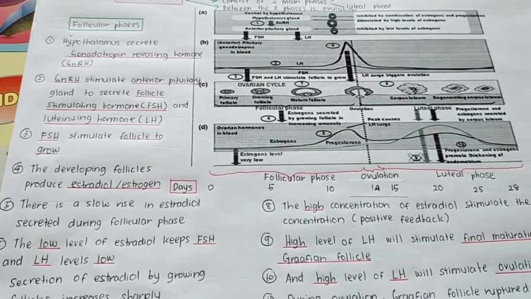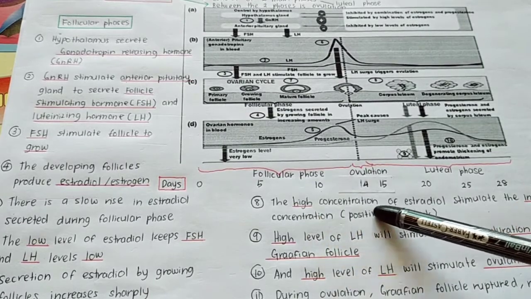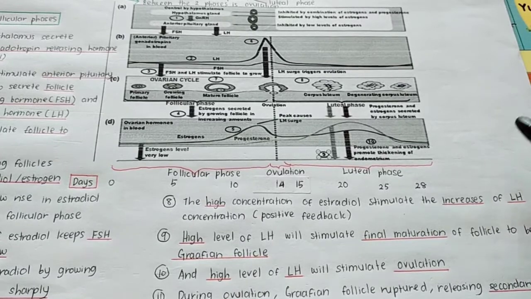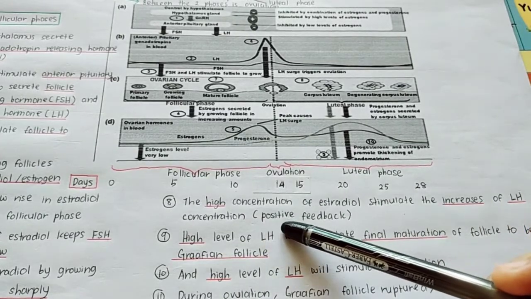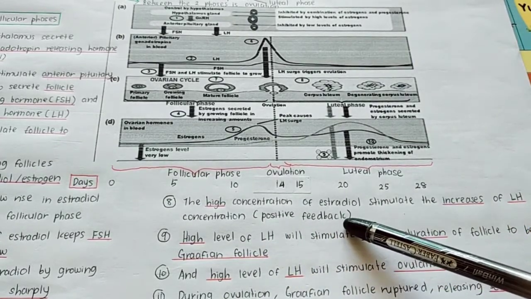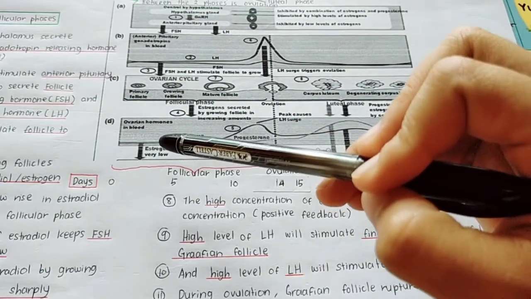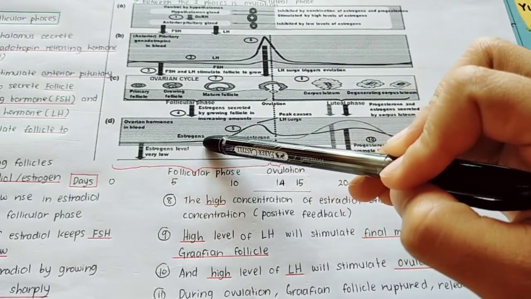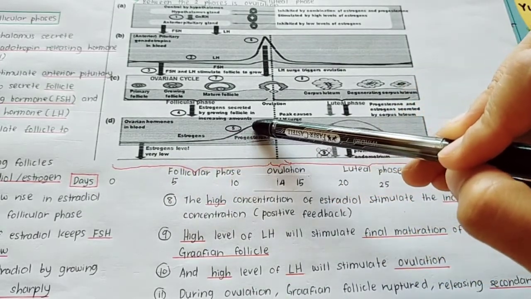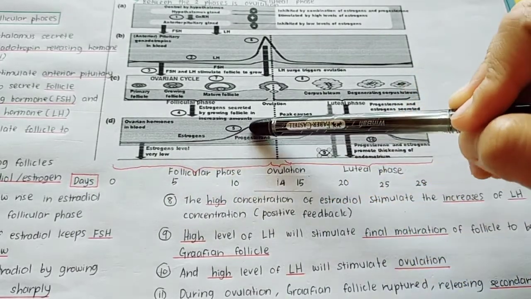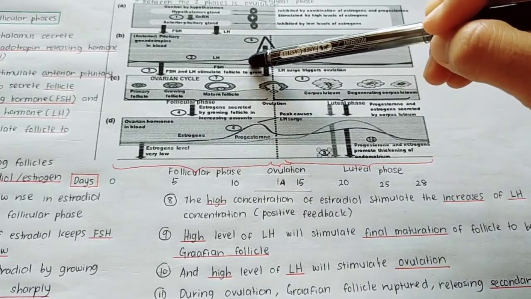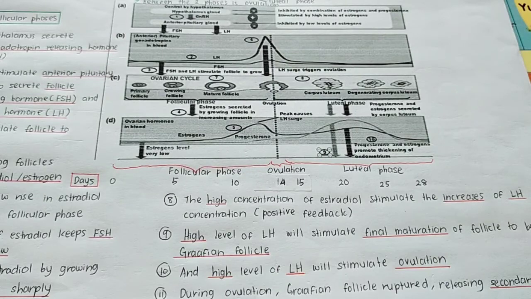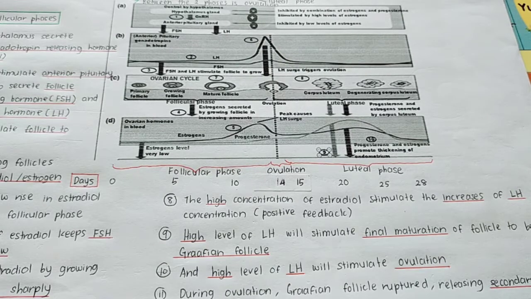Okay, and then the high concentration of estradiol or estrogen stimulates the increase of LH concentration, or we call this as positive feedback. So means that when the concentration of estrogen, of estradiol, is increased, it will stimulate the increase of LH concentration. Okay, so yang ni yang kita panggil sebagai positive feedback.